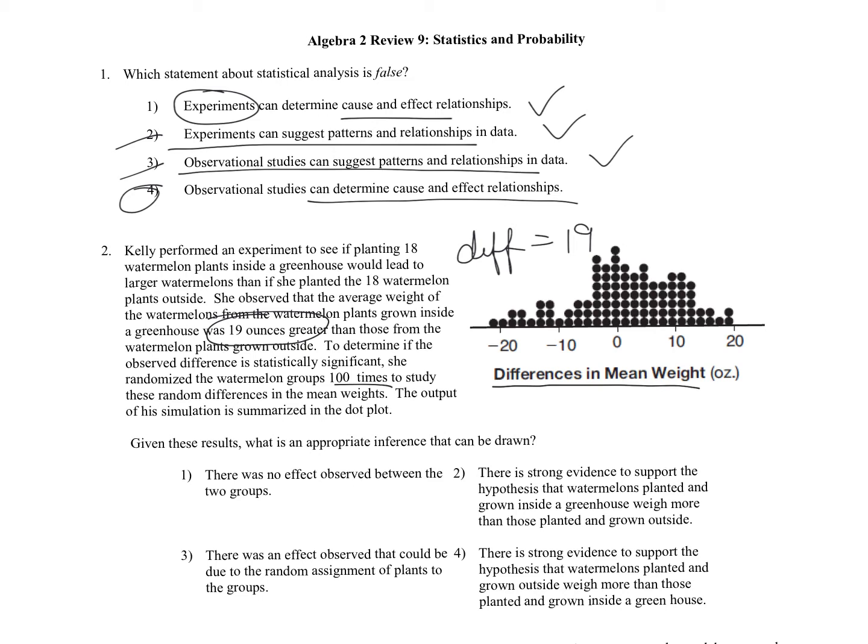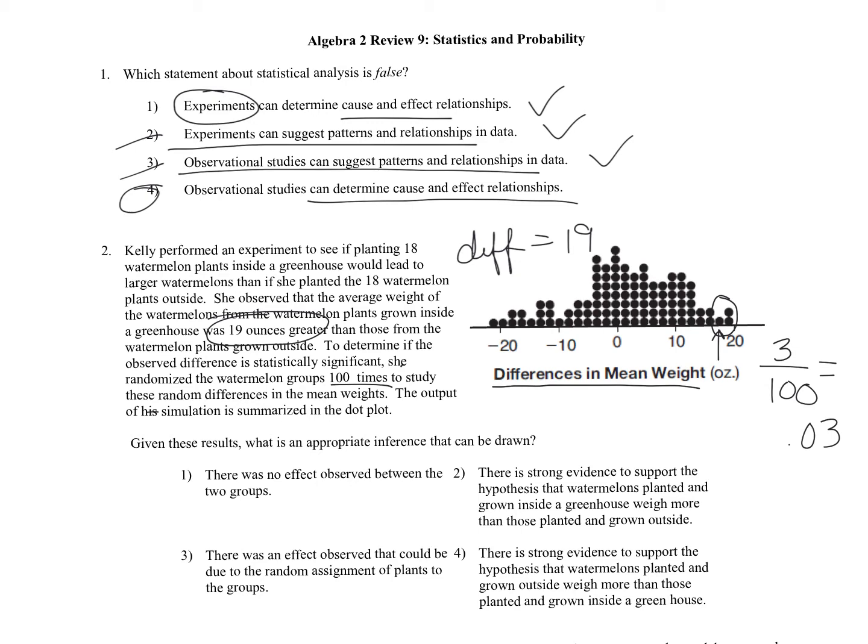The output of the simulation is summarized in the dot plot. Given these results, what is an appropriate inference that can be drawn? So 19 is here. That's 3 out of 100 that are at 19 or more, so we should be expecting statistical significance.